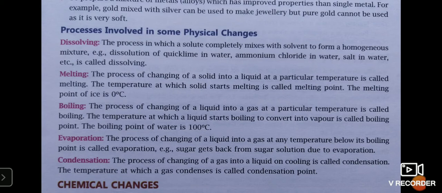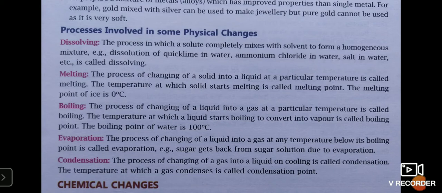Because at exactly 0 degrees Celsius, water starts freezing to ice, and at the same time, ice starts melting to water. So exactly at 0 degrees Celsius, you will have 50% ice and 50% water. In the case of water, please remember this because every substance or every chemical has a fixed melting point and boiling point, which indicates the purity of a substance.